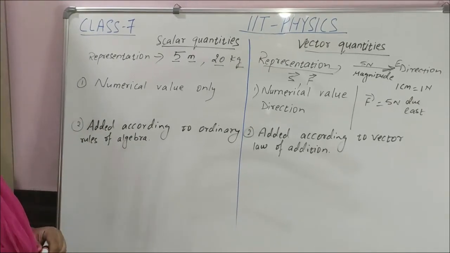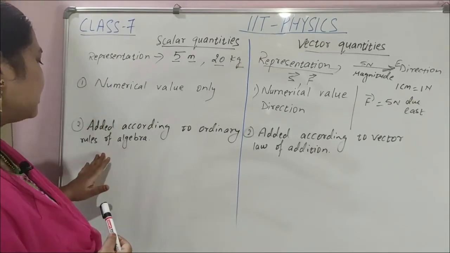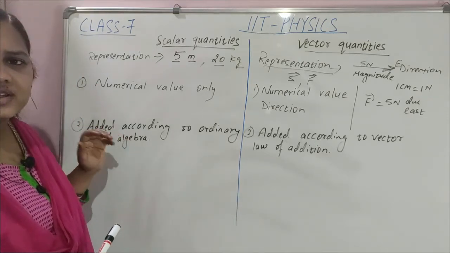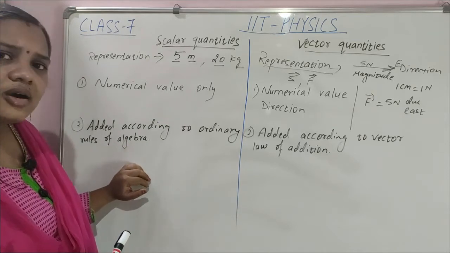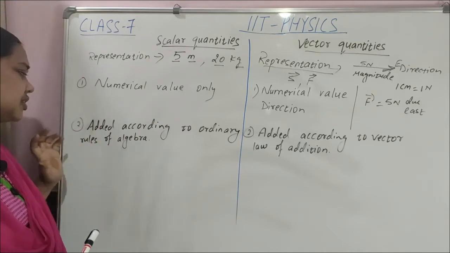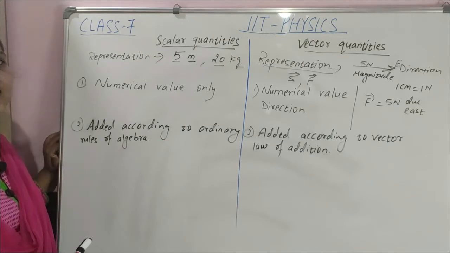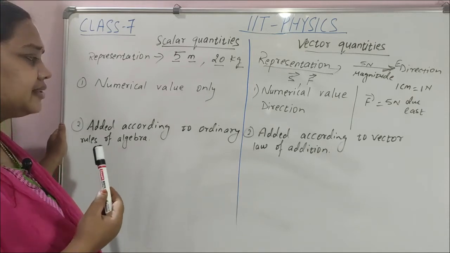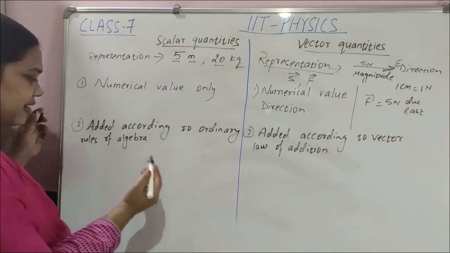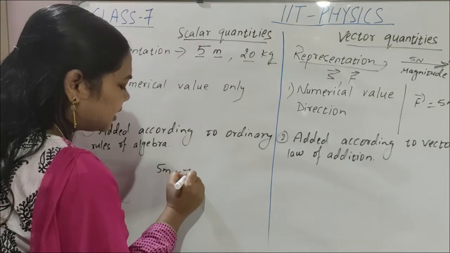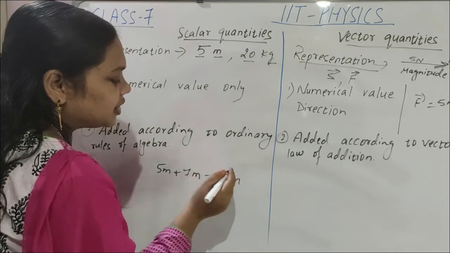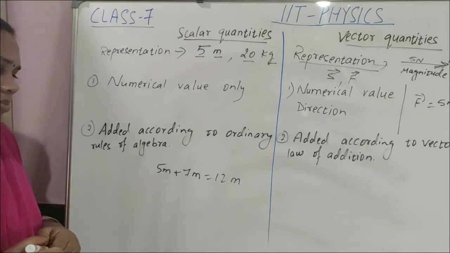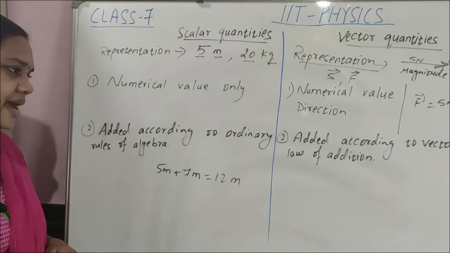Next, the important thing we have to understand is scalar quantity. When we add scalar quantities, we have to obey simple rules of algebra. Simple rules of how you are adding, how you are subtracting. So there is no need to worry when you add scalar quantities. I already gave an example: 5 meter plus 7 meter gives 12 meters. So there is no tension about direction in scalar quantities. So simply we can add or subtract scalar quantities.